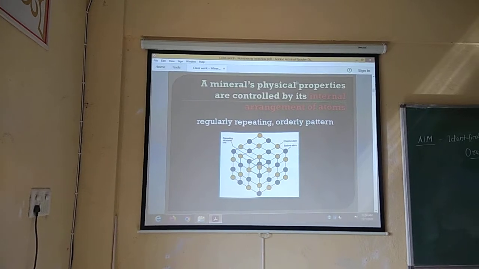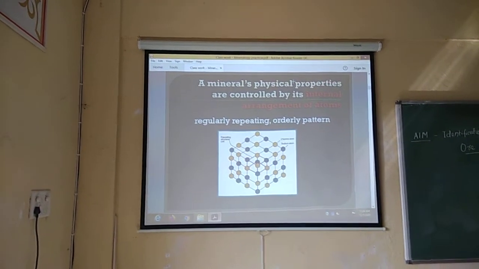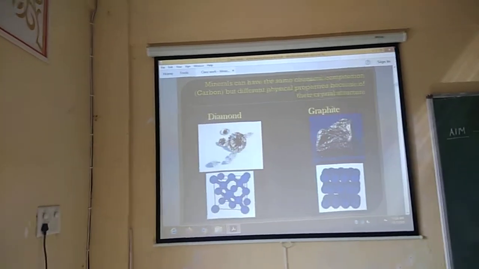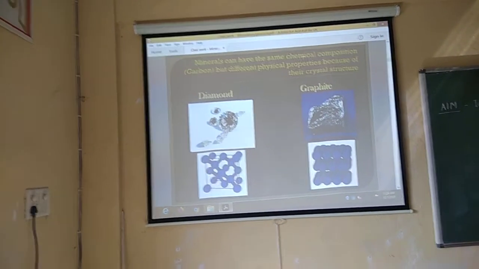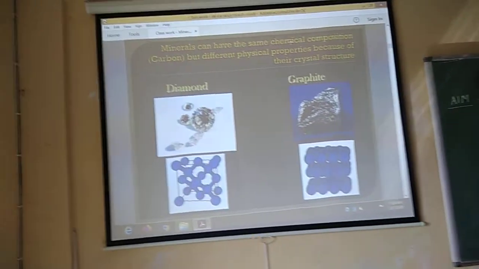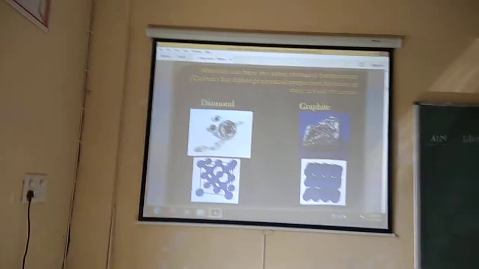So you can see the internal arrangement of an atom. Here you can see two minerals, one is diamond, another is graphite. Although they have the same chemical composition, they have different atomic structures.